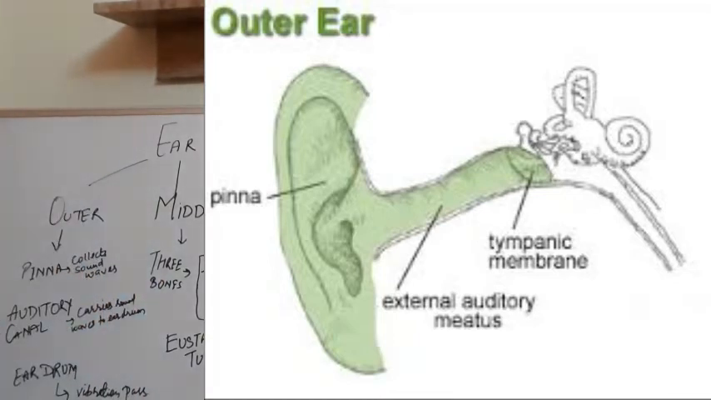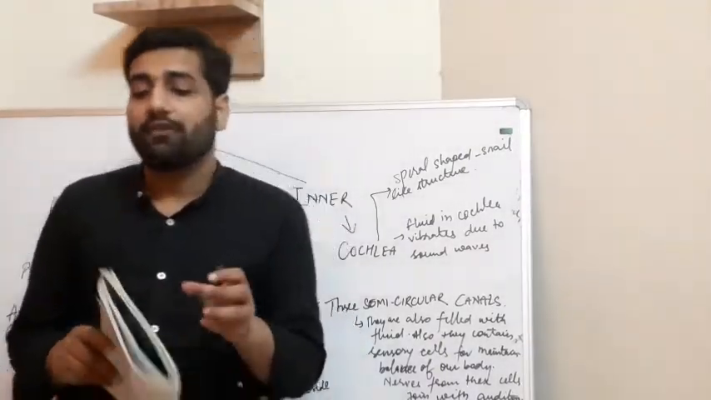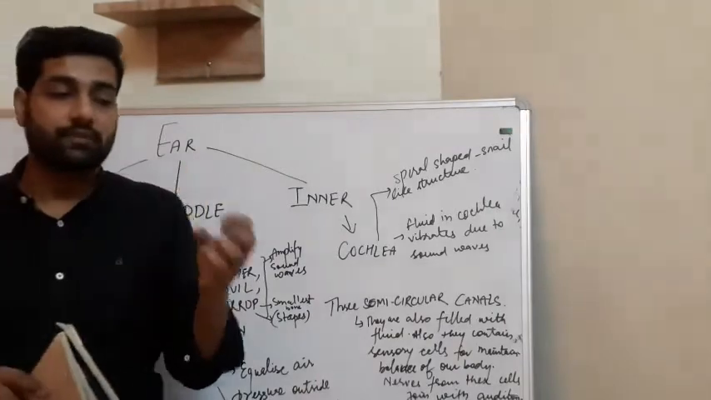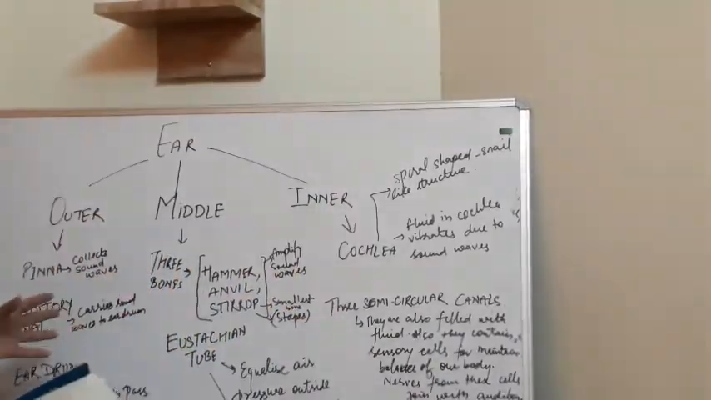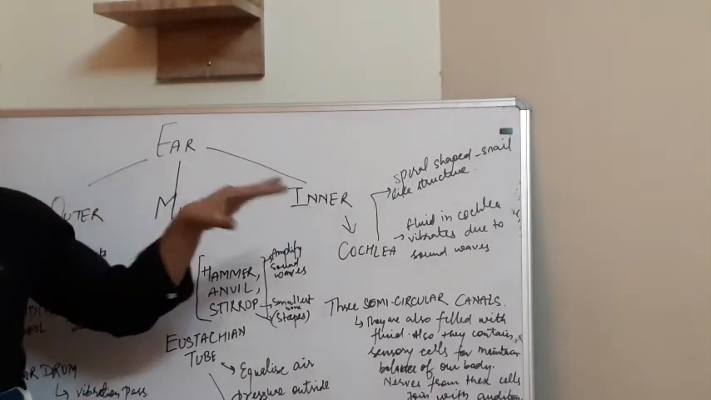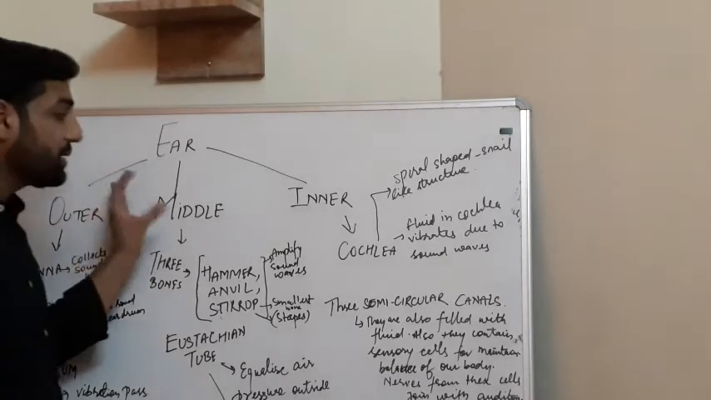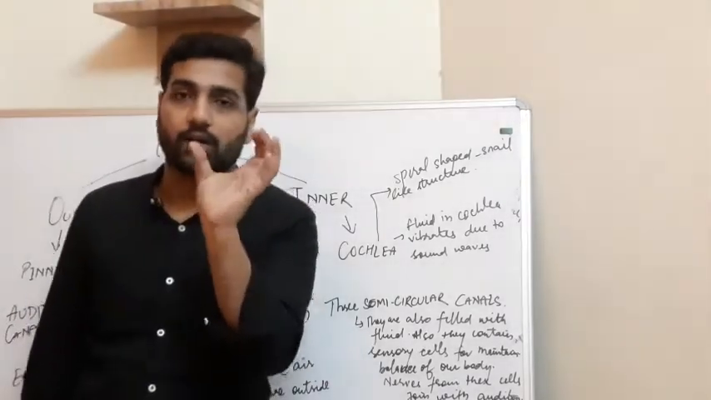The eardrum vibrates, just like when you play a drum set, it produces vibration. Similarly, when vibrations from our pinna strike the eardrum, it also generates more vibration, and then it passes those vibrations to our middle ear, that is the middle part of the ear.